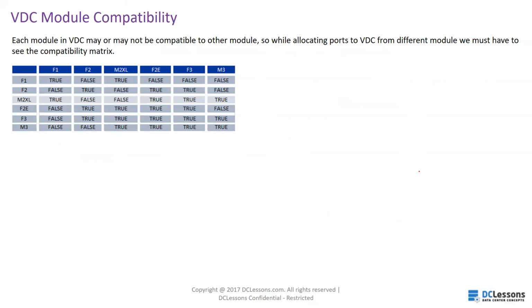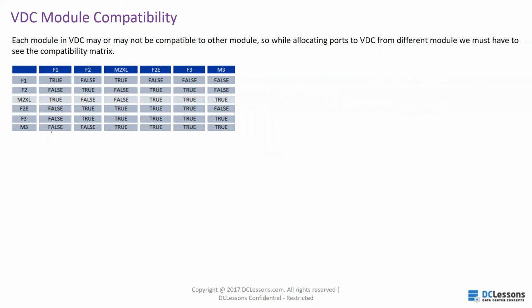Now, VDC module compatibility. Each module in a VDC may or may not be compatible with another module. If you want to allocate ports of F1 module, F2 module, F2E module, F3 module, you can't do it like that.